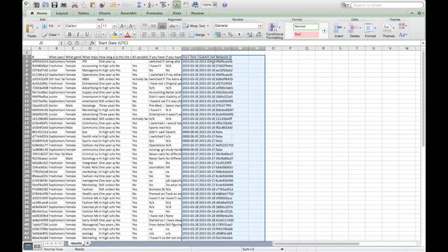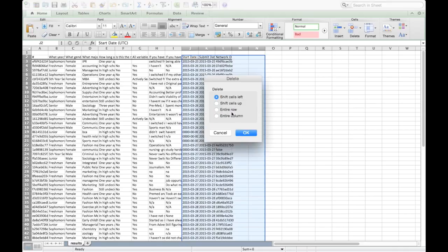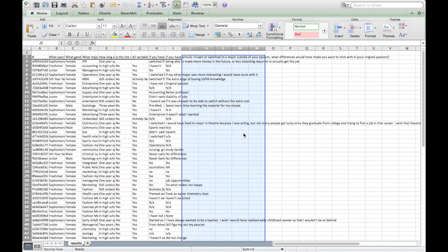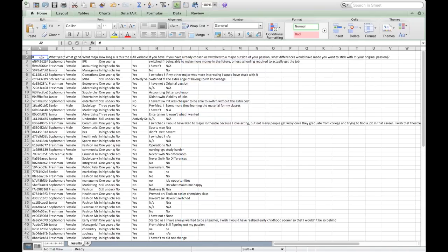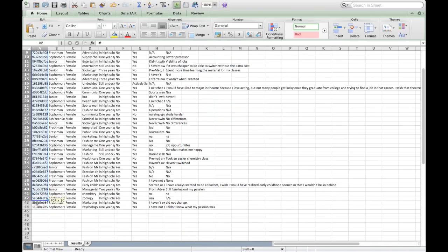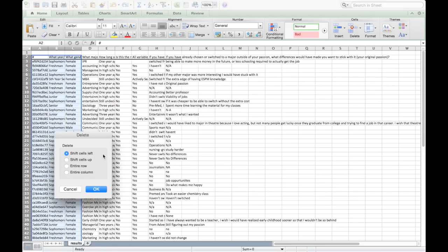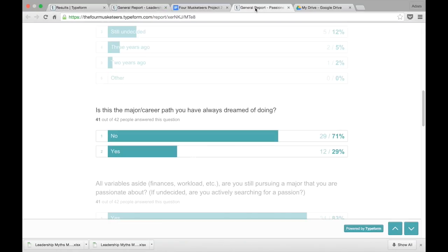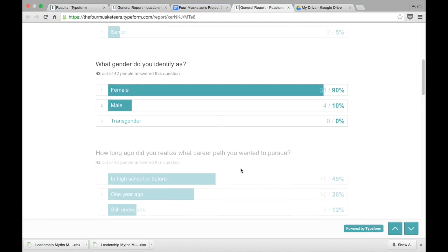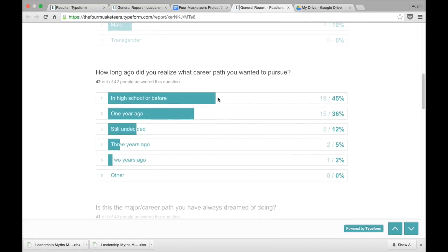So we've got start date, submit, network ID. Get rid of this because all it's going to do is get in our hair. Now the next thing I want you to do is delete this part over here, because I don't know what that is actually. And where it says freshman, sophomore, senior, you can get rid of that. Gender, you can get rid of that too. You know why? Because that's data and it's going to show up in your live statistical results. Look at that: sophomore, senior, gender, how long ago. Any opinion, any multiple choice, and any rating will show up in your live statistical results.